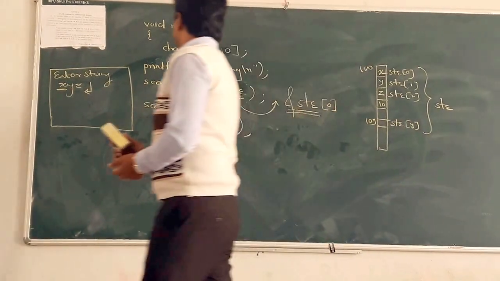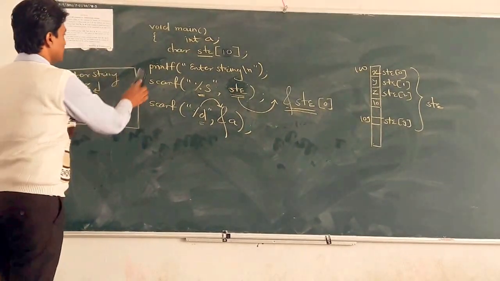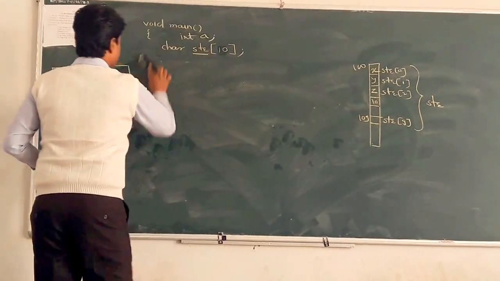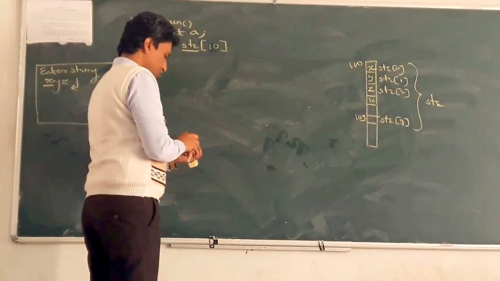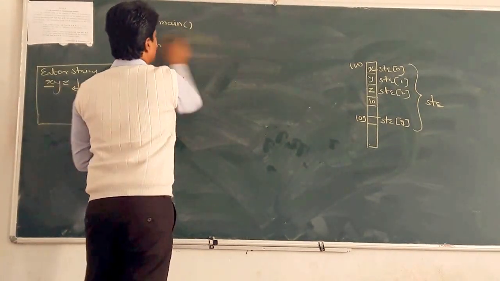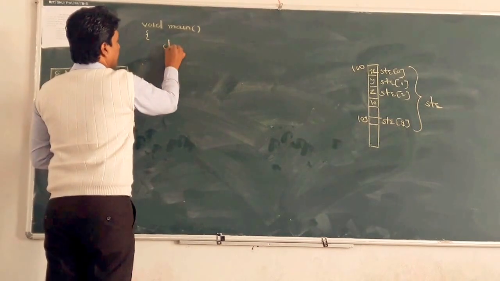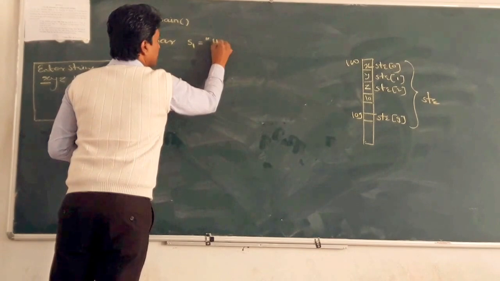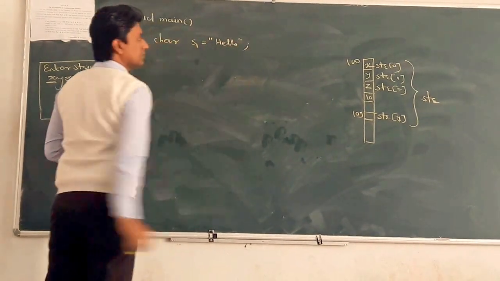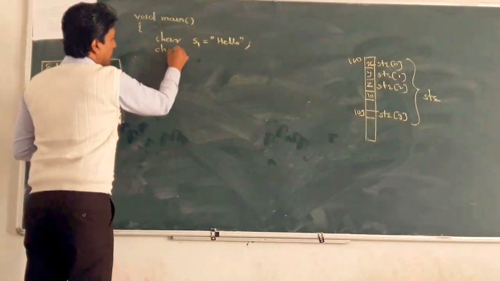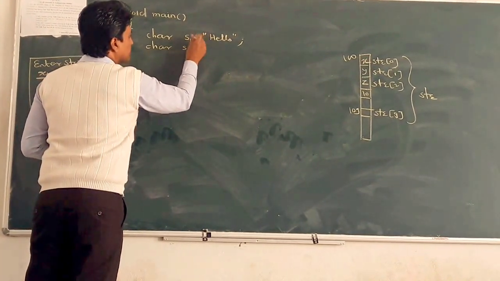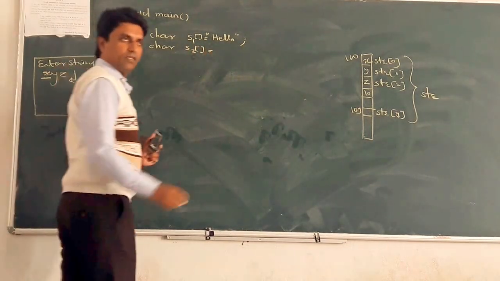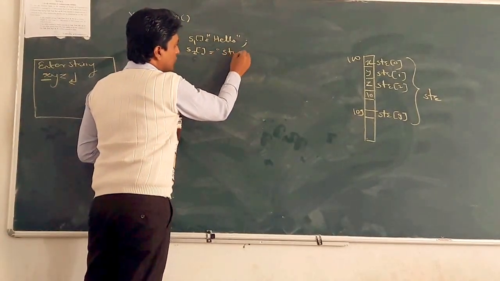Okay, now the next point. Suppose there are two strings. We can initialize the two strings. Character array: suppose s1 is the first string, that is hello. Then character array of s2, with the subscript operator, suppose student.